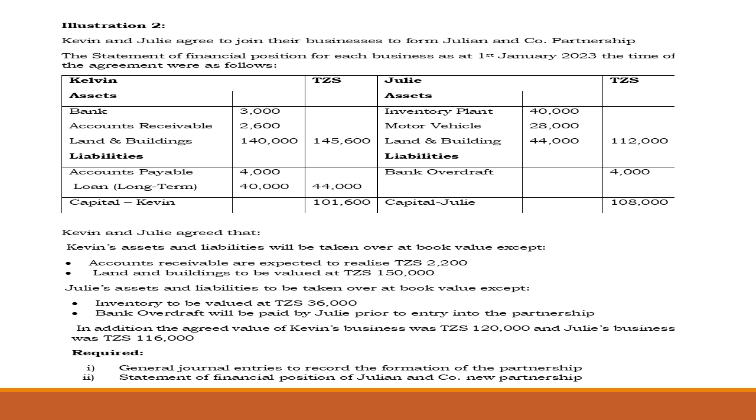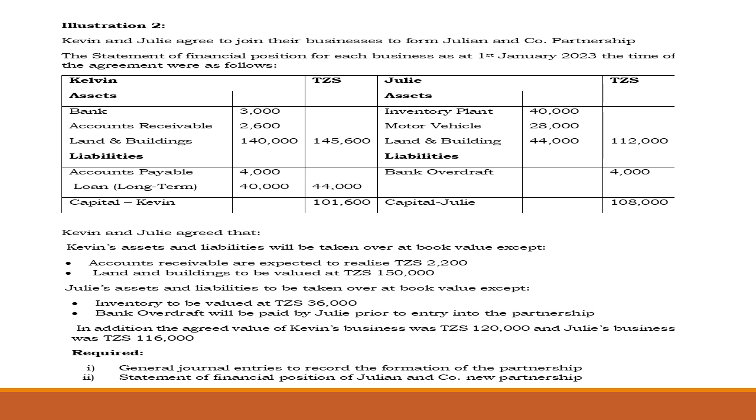So they make an agreement. Kelvin and Julia agree that Kelvin's assets and liabilities will be taken over at the book value, except the account receivable expected to realize only 2,200. But again, land and building to be valued at 150,000. Julia's assets and liabilities to be taken over at the book value, except the inventory to be valued at 36,000. The bank overdraft will be paid by Julia prior to entry into the partnership. In addition, the agreed value of Kelvin's business is 120,000. Julia's business was valued at 116,000.